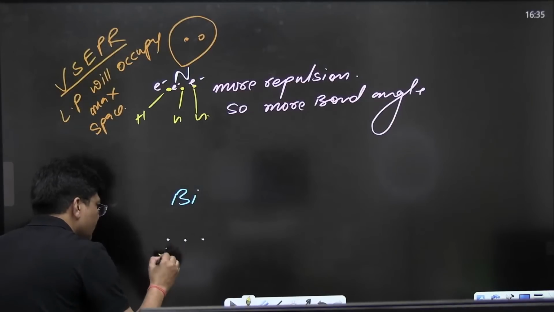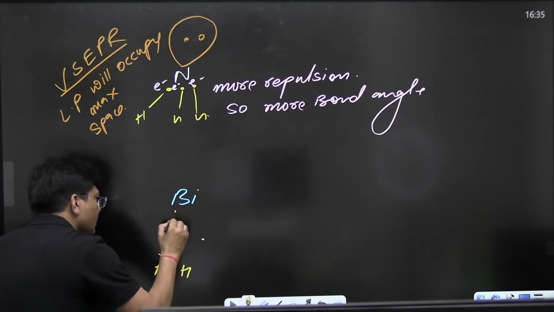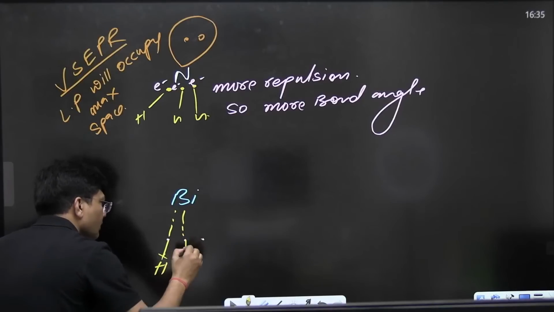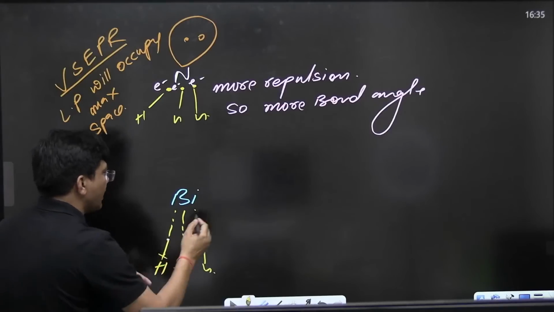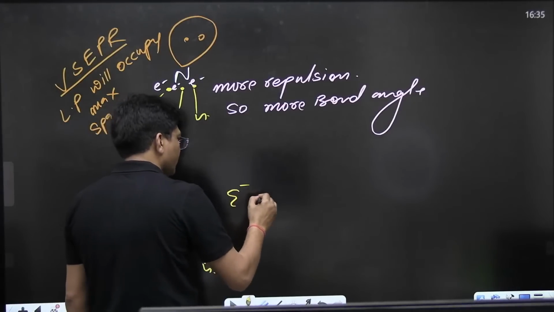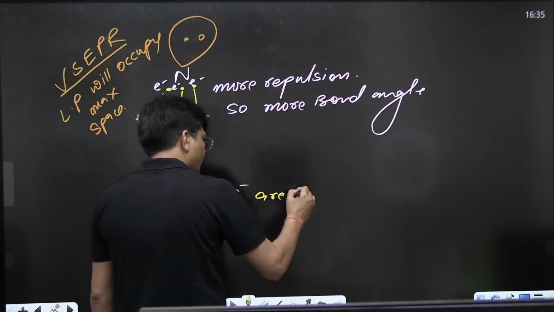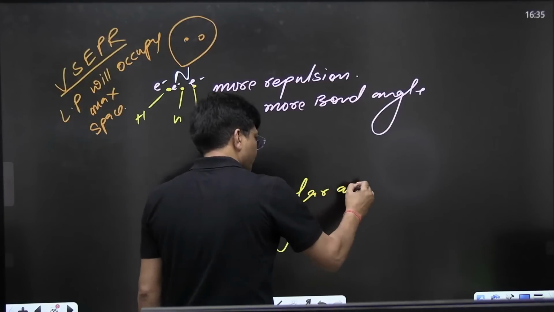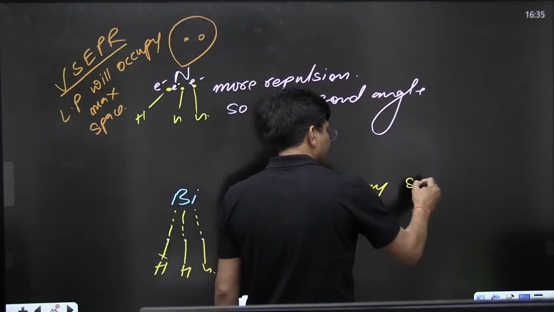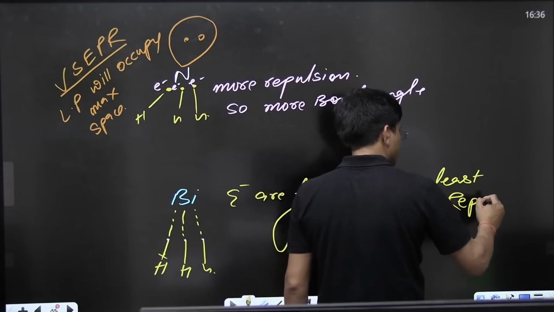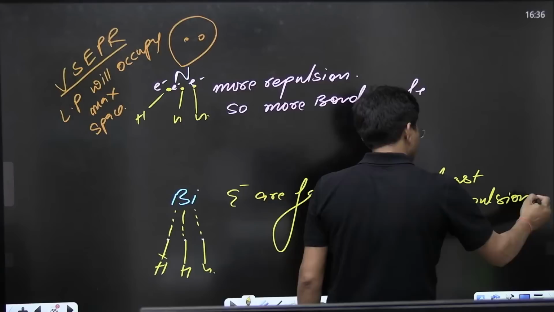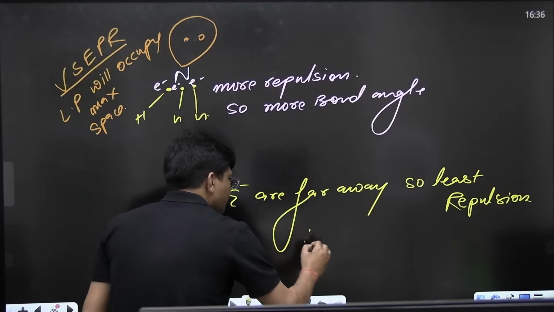So see, the condition is like this. There is less repulsion because electrons have gone far away. Electrons are far away, so least repulsion, and least repulsion means least bond angle.